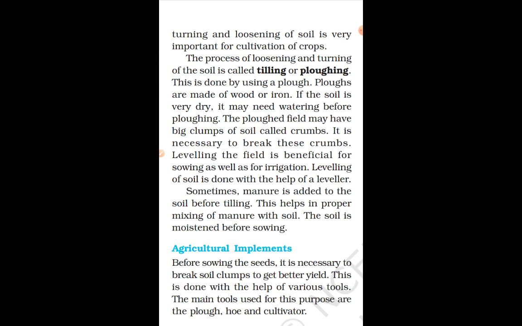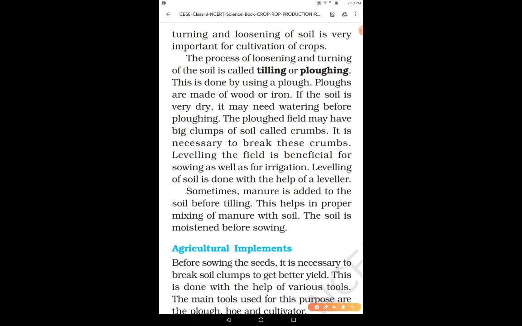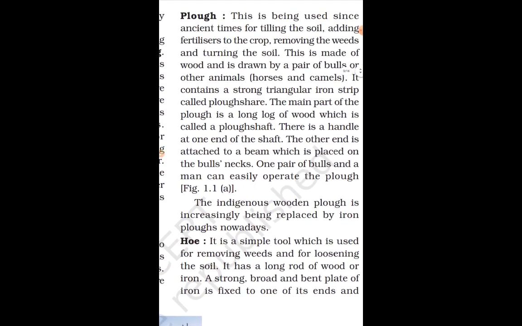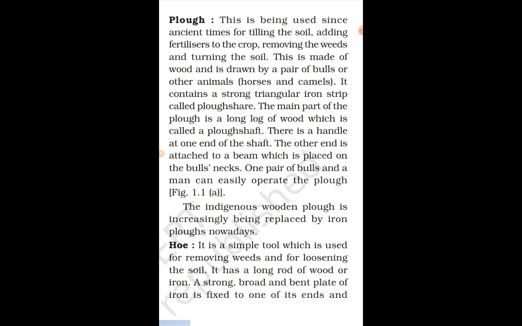And sometimes manure is also added to the soil before plowing, so that it gets mixed properly with the soil and provides a lot of nutrients to the crop plant, right. Now the agricultural implements. There are in total 3 basic agricultural implements, and we'll study about them only.